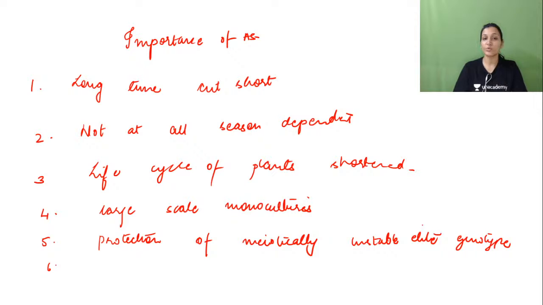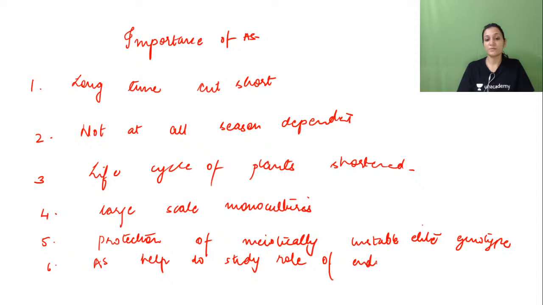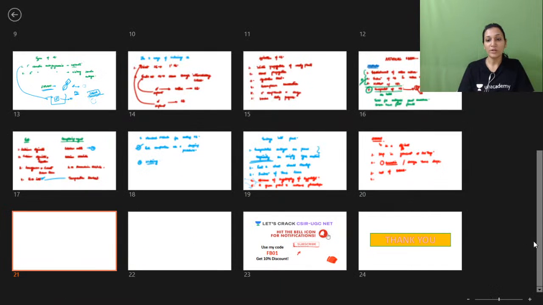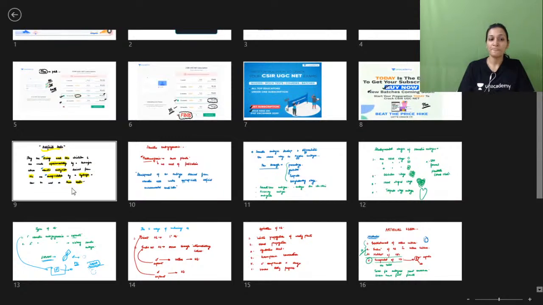rhizobacteria, plant nutrients, and growth control agents, pesticides, and precise placement. So these are also the benefits. Then artificial seeds help to study the role of endosperm and seed coat formation. So that is very important, that artificial seed help to study role of endosperms and seed coat formation, right? So we have covered almost all the important points related to artificial seeds.